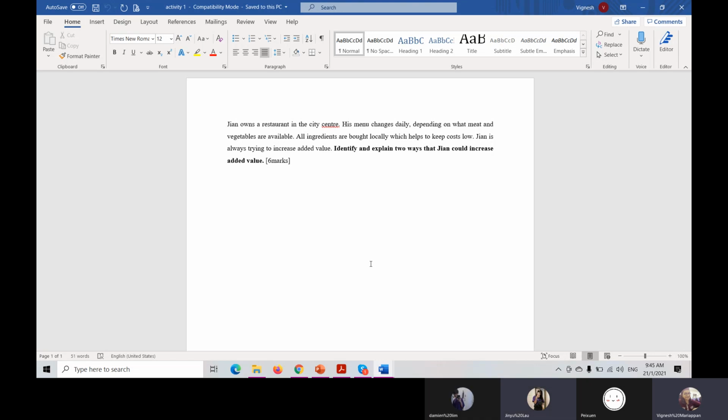Already in the city center. Okay. Already in the city center, then why would you want to move the restaurant to the kampong side?